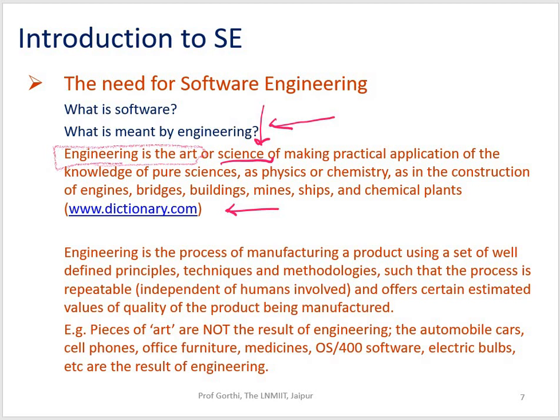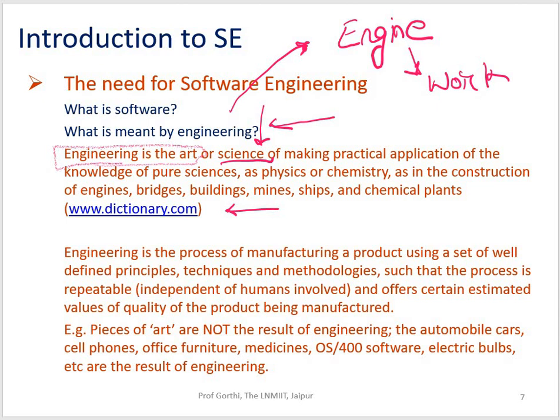So it is nothing but the initial discussion where I said that engineering we have got from the term engine, where the purpose of the engine is to provide some output in the form of some work to be done, right? That's the whole sole purpose of engineering.